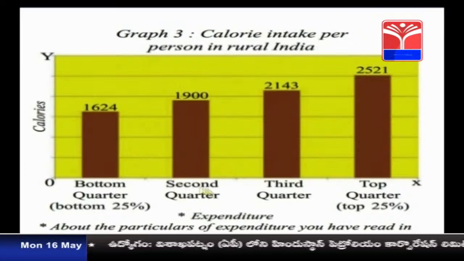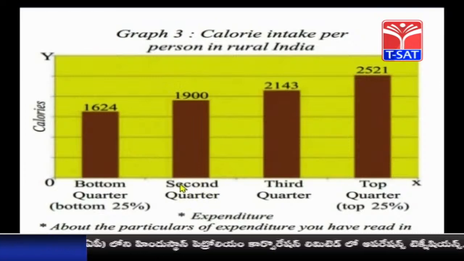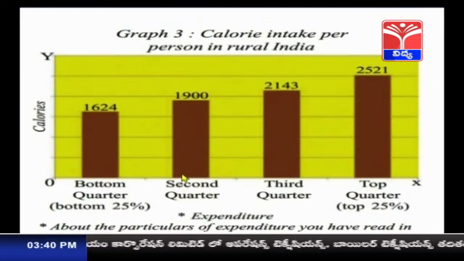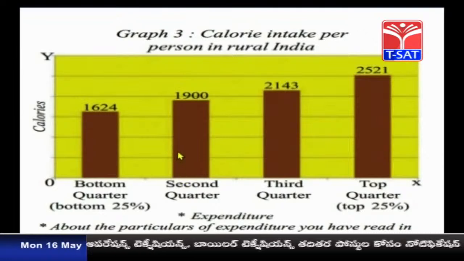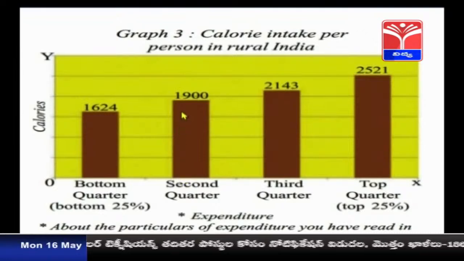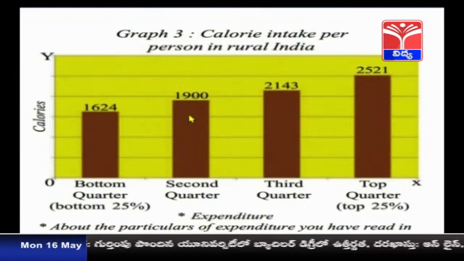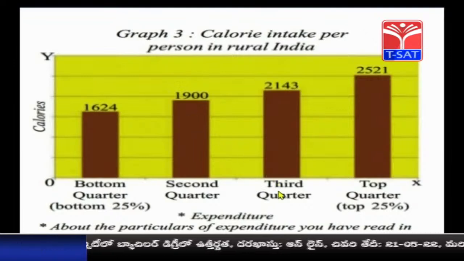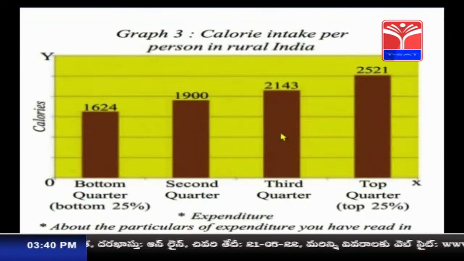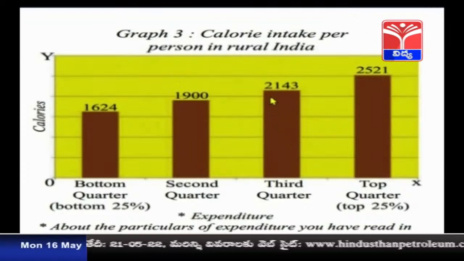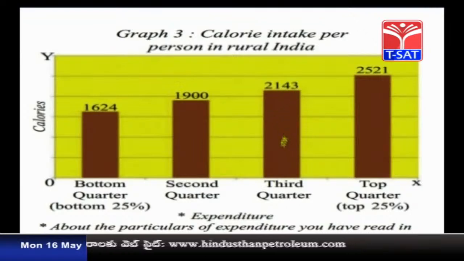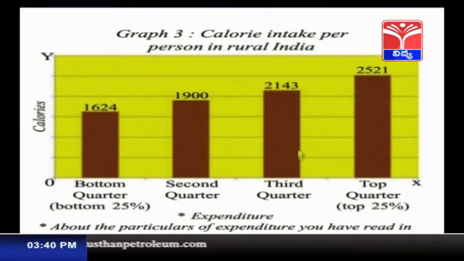Then second quarter, if you observe the second quarter, here the low income group people, lower middle class people, they consume 1900 kilocalories only, whereas the standard, if we see, it is also less than the standard. Then here the third quarter, they consume 2143 kilocalories. This is for upper middle class people, those also consume less kilocalories when compared to the standard.